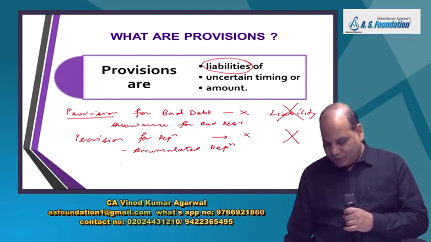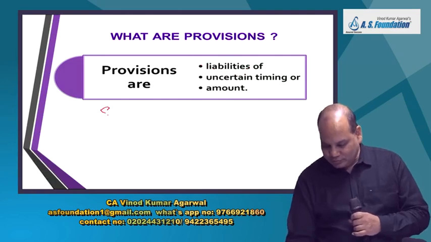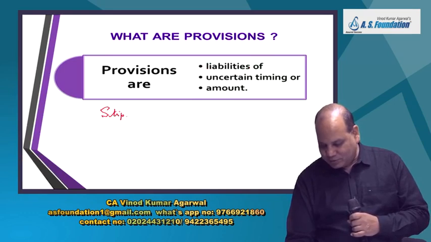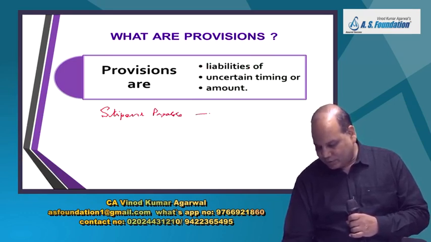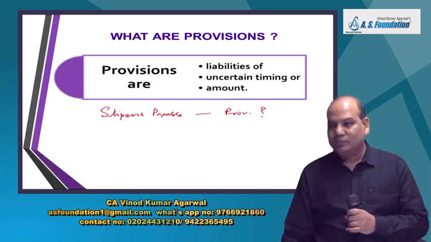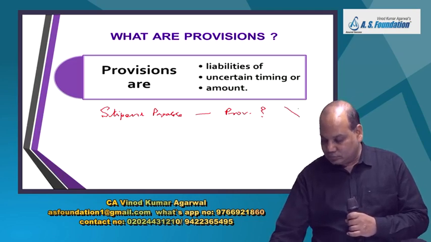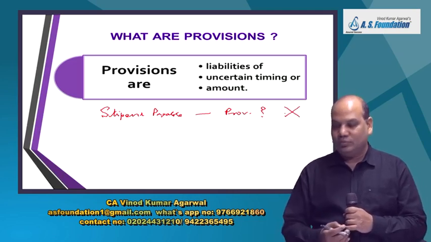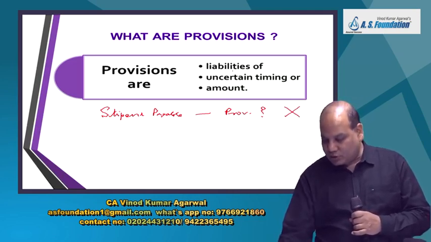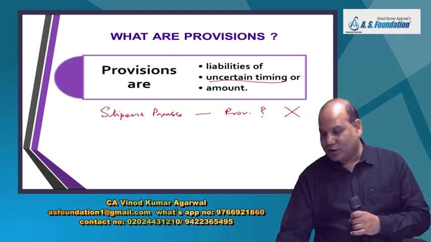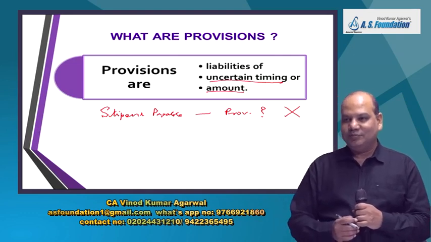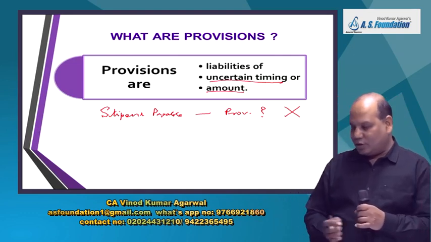Okay, one more question. Is stipend payable a provision? Stipend payable to an article clerk. Is it a provision? No. Because provisions are liabilities of uncertain timing and uncertain amount. What is uncertain here?